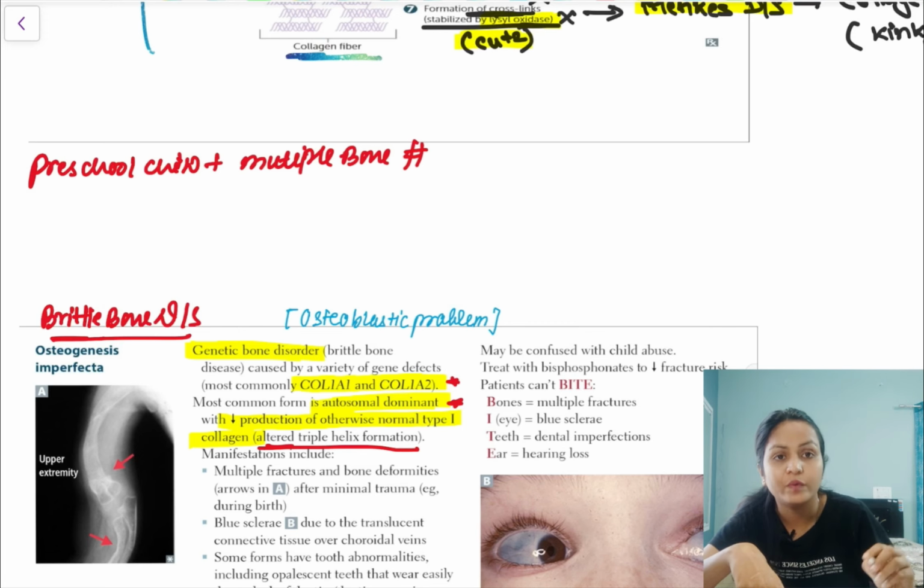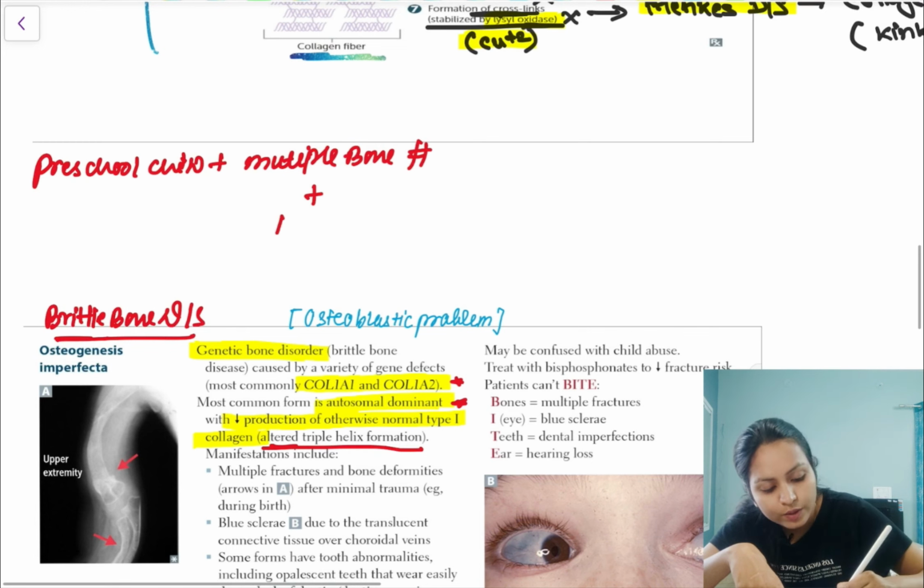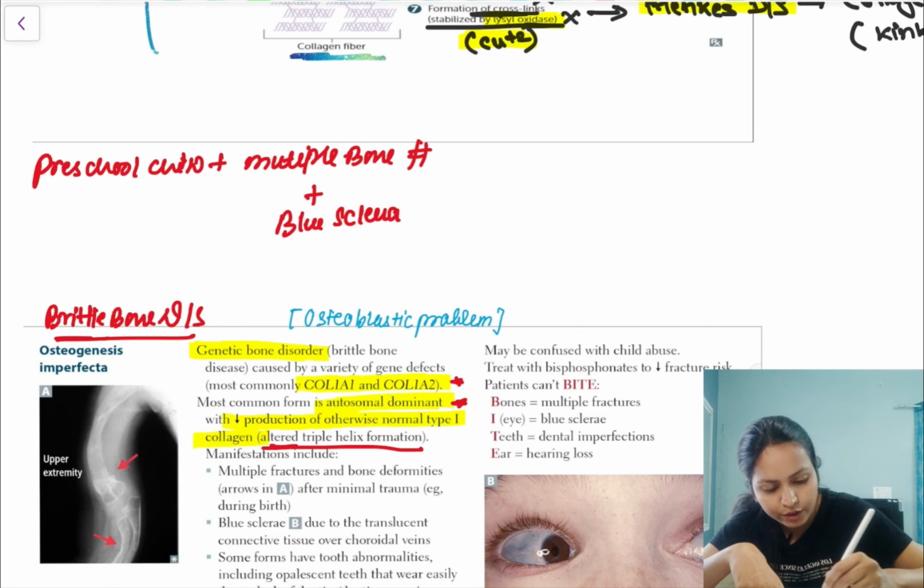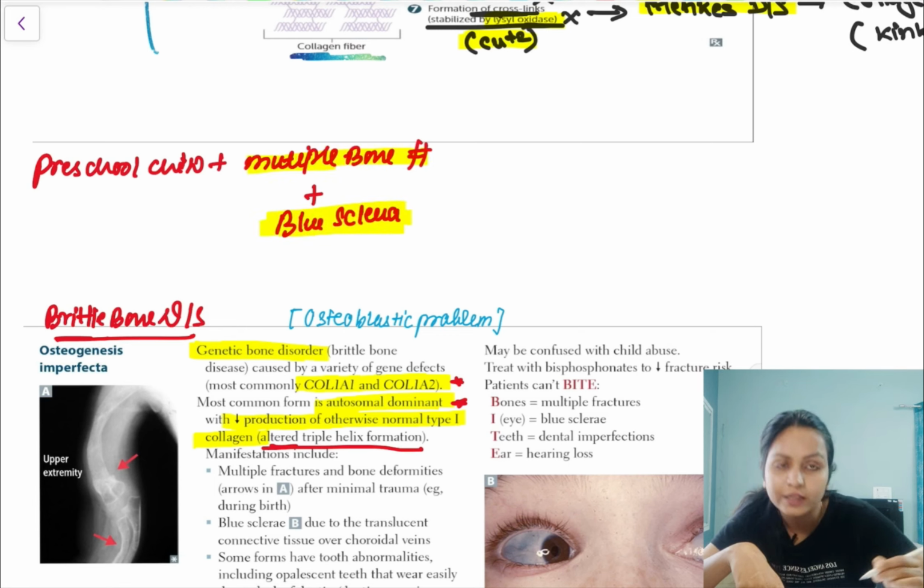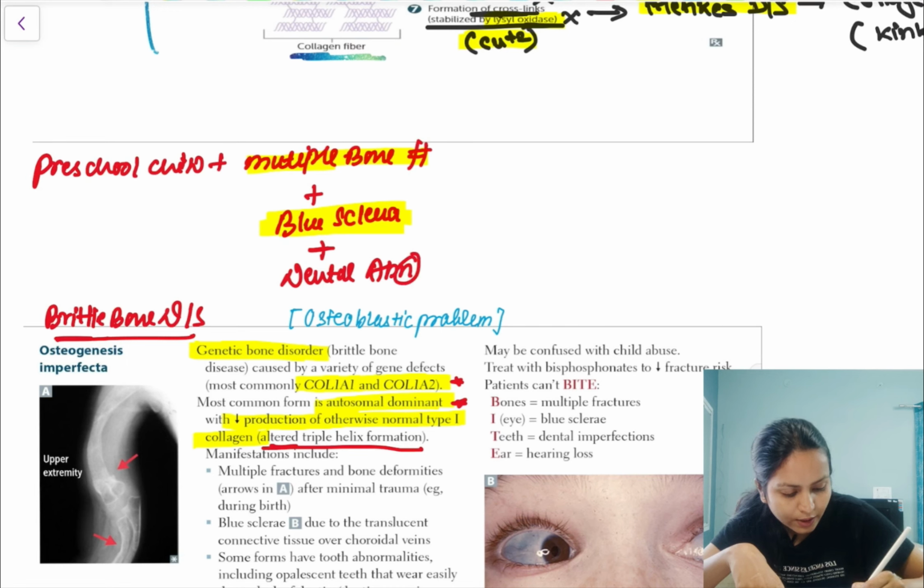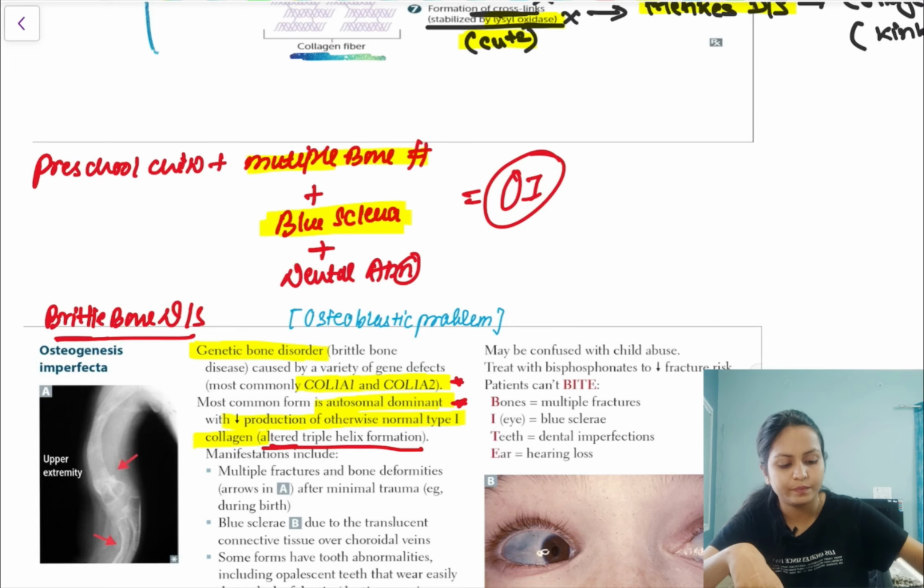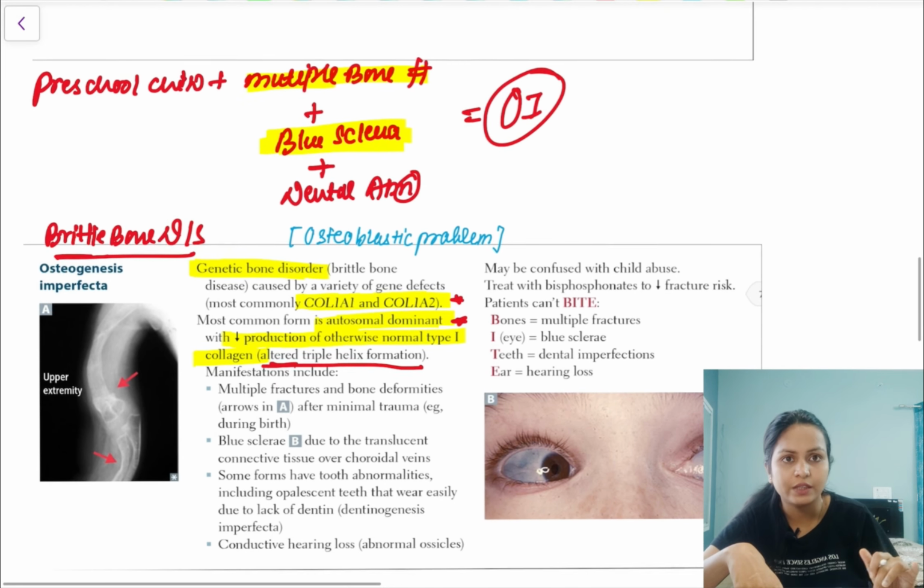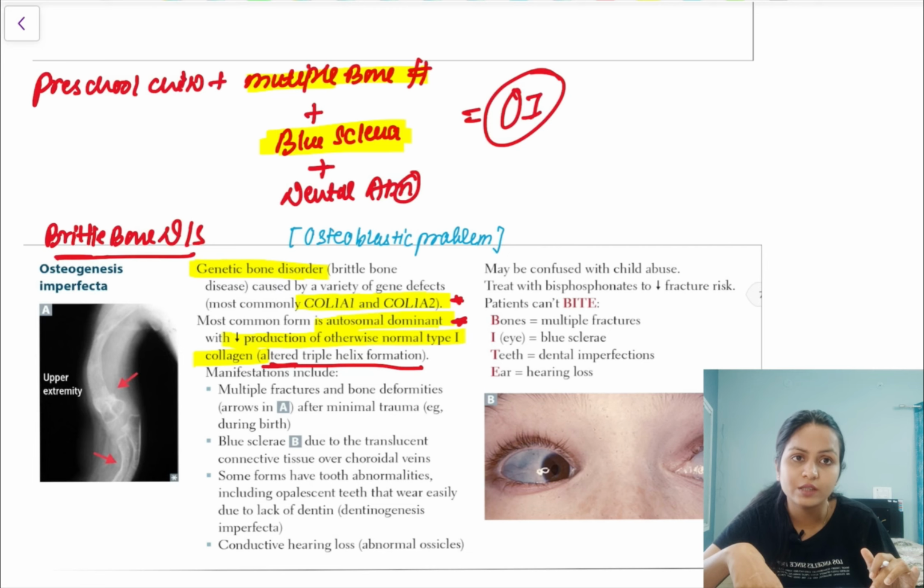On top of it, when you examine the patient's eye, you'll see blue sclera. If they're giving you this combination, then whoa, you have an osteogenesis imperfecta case. You have this case, right? So you've decoded it. Along with that, on top of it, if they give you dental abnormalities, then it is nothing but osteogenesis imperfecta. Correct? See, why is this happening, why these clinical features, I'll tell you. Because of decreased production of type 1 collagen.